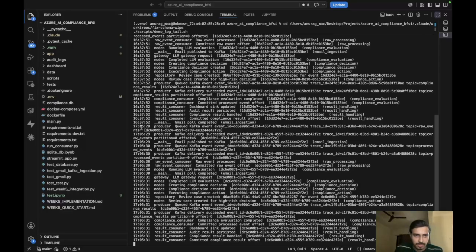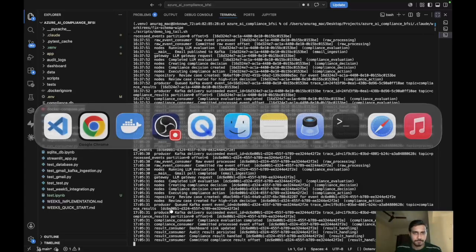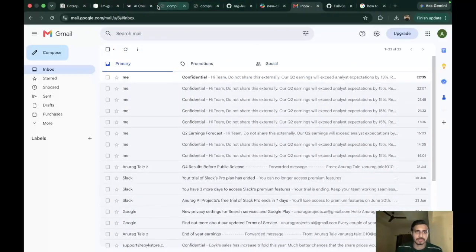It started from 17:05 and went on, started with the producer queued Kafka event, and then we can see completed LLM evaluation, compliance decision created, then execution of the compliance action, and we have the review case created here, right? So let me quickly show you the architecture here.